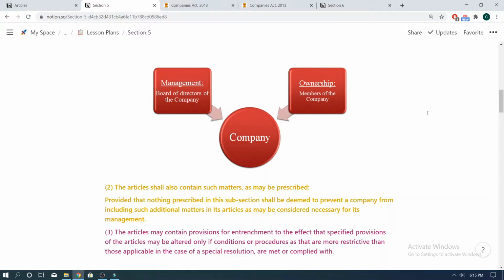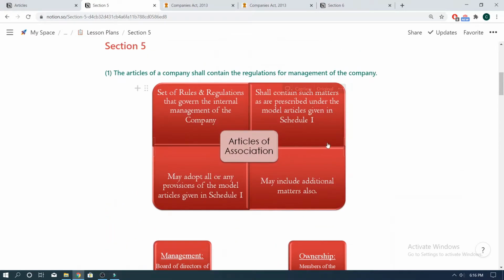So, let's move on to Section 5, subsection 2, which says, the articles shall contain such matters as may be prescribed, provided that nothing prescribed in this subsection shall be deemed to prevent a company from including such additional matters in its articles as may be considered necessary for its management. This subsection says that the articles shall contain all or any of the matters which have been prescribed by the Companies Act 2013.